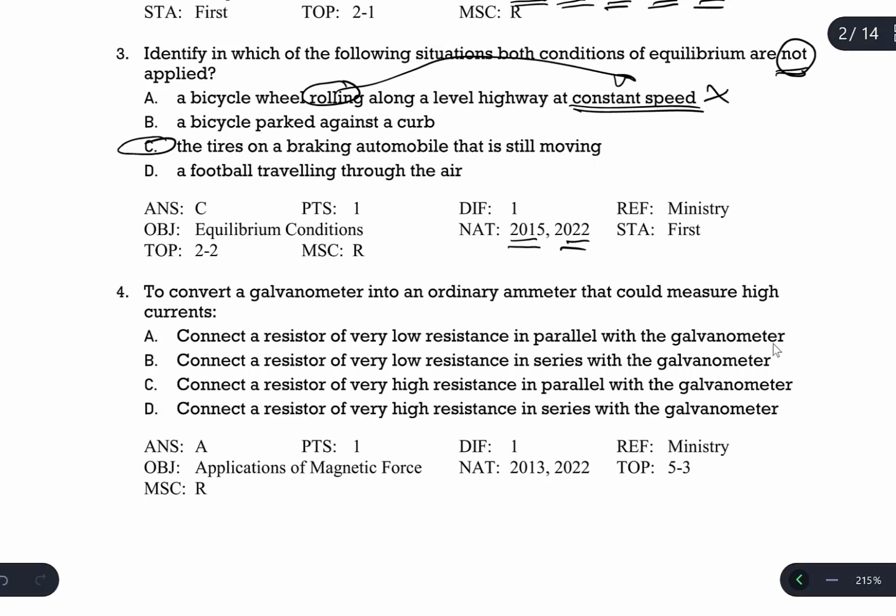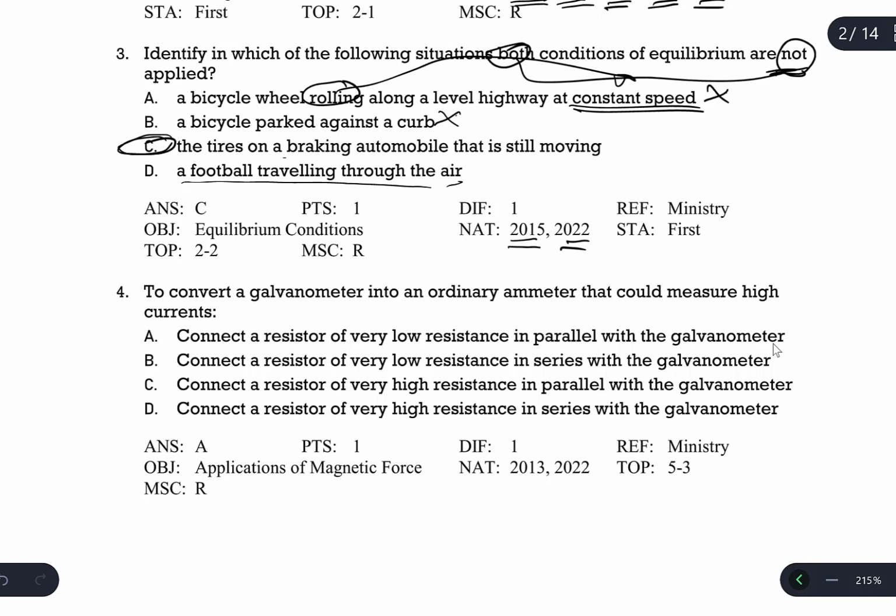A bicycle parked against the curb. A parked bicycle means at rest. If an object is at rest, both conditions are applied, but the question is not applied. A football traveling through the air: translational equilibrium is not applied, but rotational equilibrium is applied. But we are looking for both not applied. So it is the C.